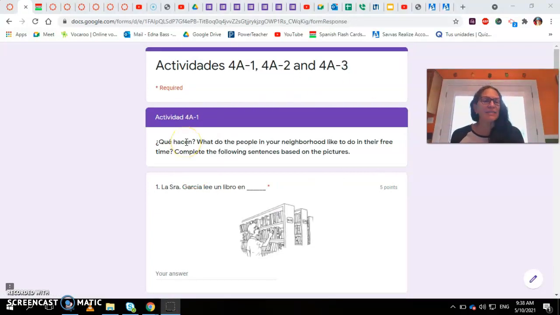It says, ¿qué hacen? Now, you remember hacer is the verb to do or to make. So, what do they do? ¿Qué hacen? What do the people in your neighborhood like to do in their free time? Complete the following sentences based on the picture. I put a picture right here, a sentence here, and a blank. How do I complete this? Okay.